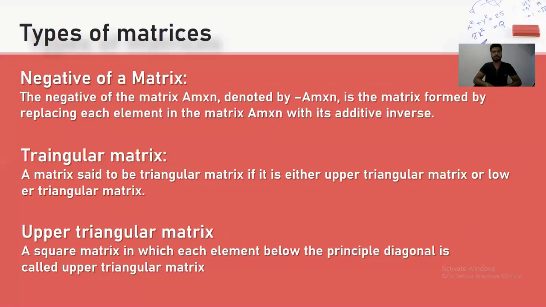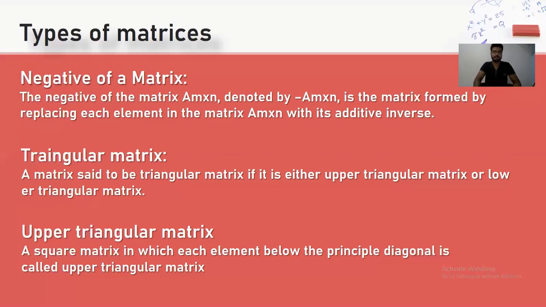Negative of a matrix. The negative of a matrix A m x n, denoted by minus A, is the matrix formed by replacing each element of the matrix A with its additive inverse. Triangular matrix. A matrix is said to be triangular if it is an upper triangular matrix or a lower triangular matrix.